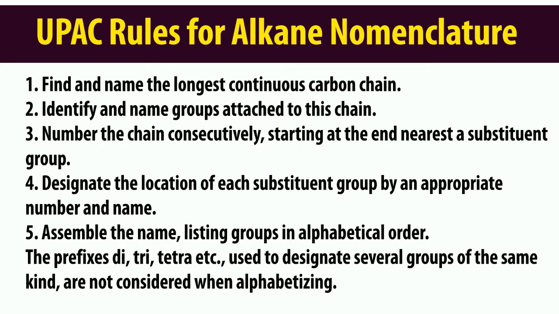Whenever you are given a structure, you just have to look at the longest chain of carbon atoms, and then you name that according to the organic molecule. 2, identify and name the groups attached to this chain. Then 3, you will number the chain consecutively starting at the end nearest a substituent group. The 4th thing you have to do, designate the location of each substituent group by an appropriate number and name.